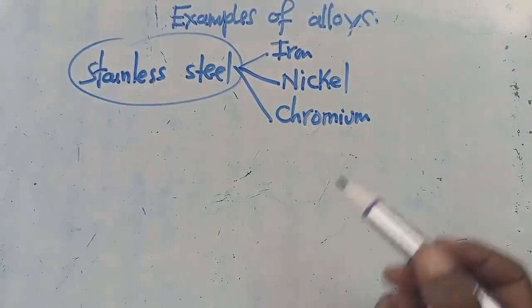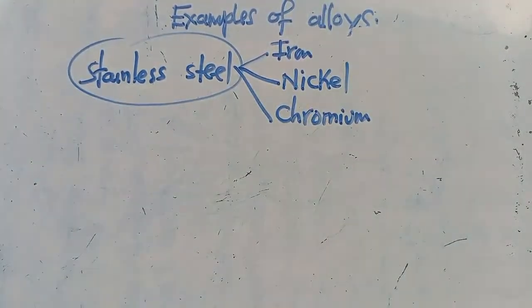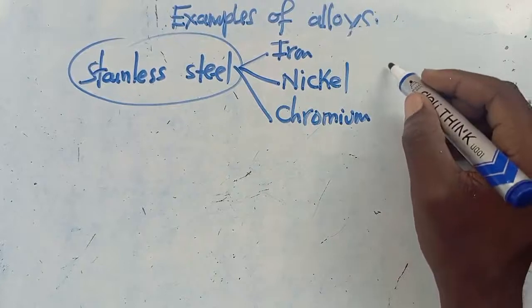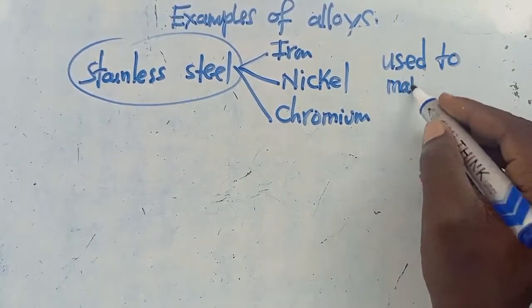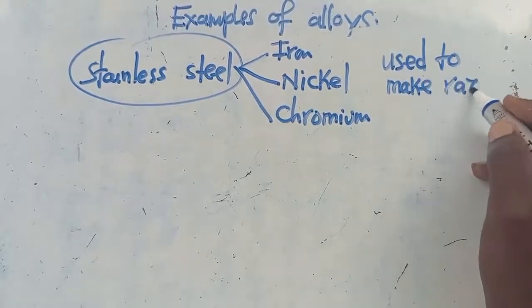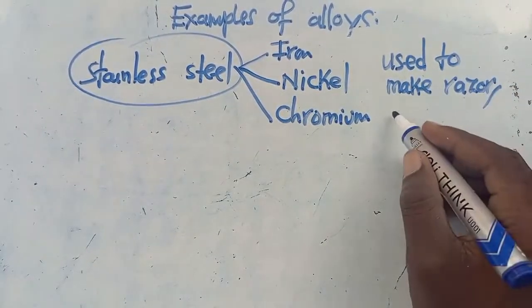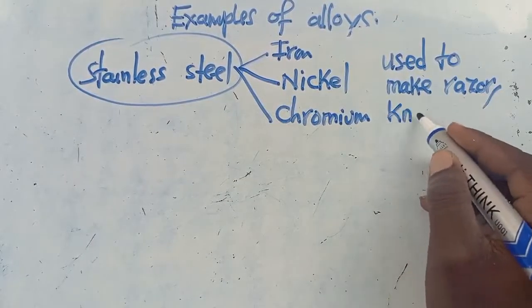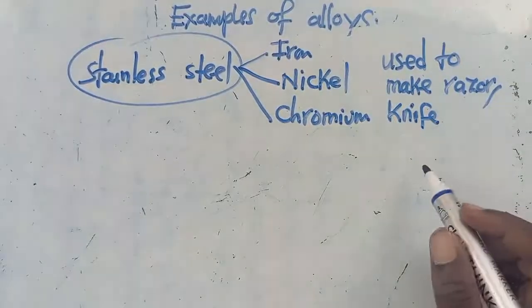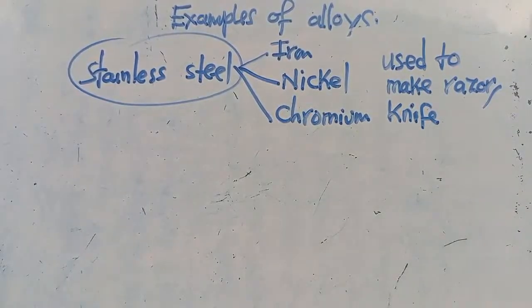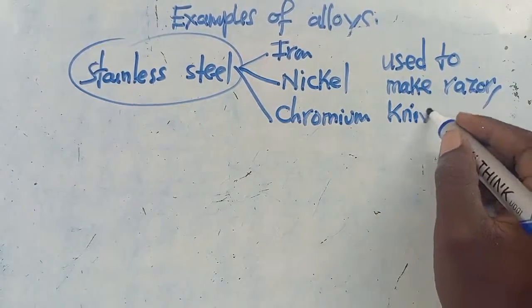So these are the three substances that get to be involved in stainless steel. In that, this one is used in making some laser blades, small things here. Used to make those simple things. Laser blade. We can talk of a knife. We can use this. So how do you write knife? Like this, isn't it? So making knives like that.